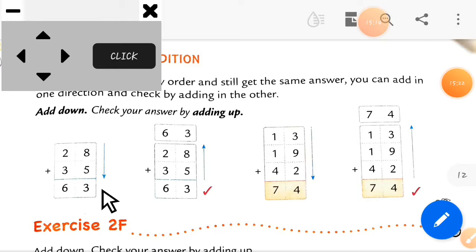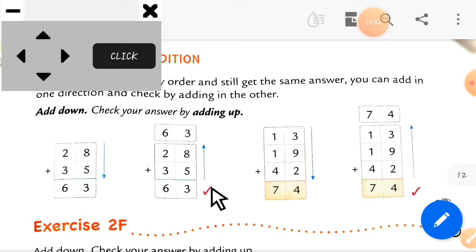Okay. Now here is the one arrow. See this is the blue arrow. You can see its direction is downside. So first solve this sum downside. So 8 plus 5. Here 8 plus 5 is equal to 13. You can see this. Now in the 13, here is the answer 3, which is at the ones place, and another 1 will go as a carry forwarded number. Now that 1 you have to add into this column, which is the tens column. So 2 plus 3 is equal to 5, and 1, that carry forwarded number, is equal to 6. So here is your answer 63.